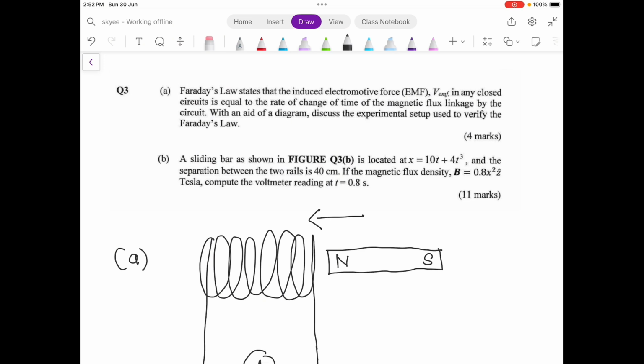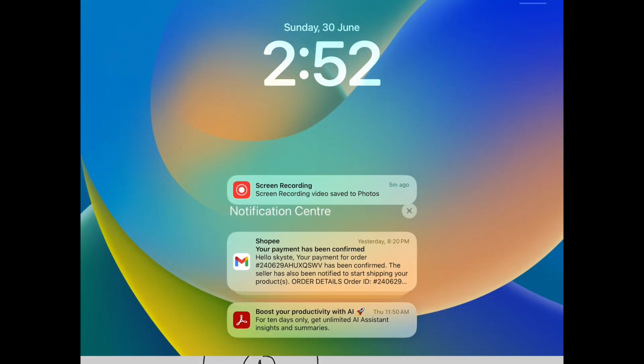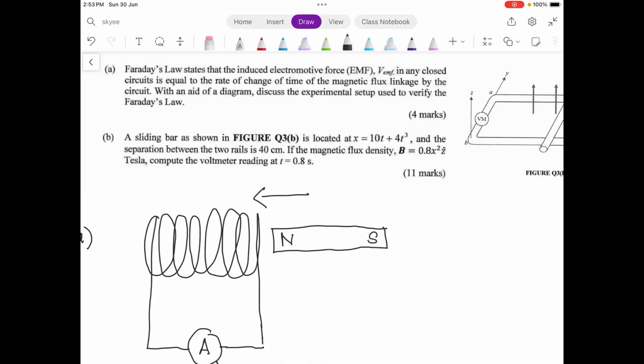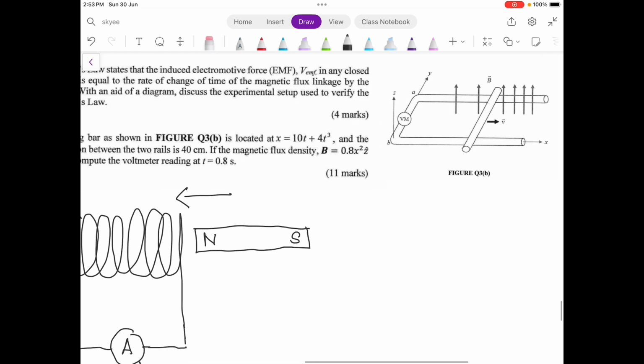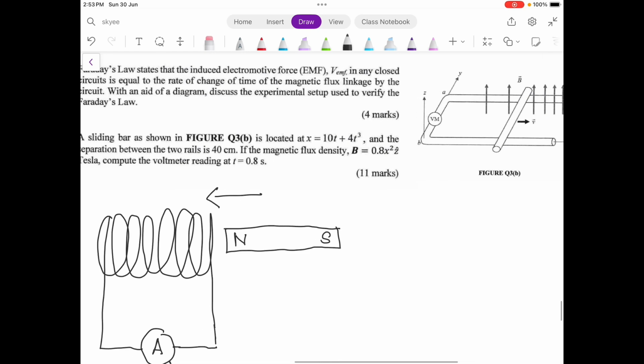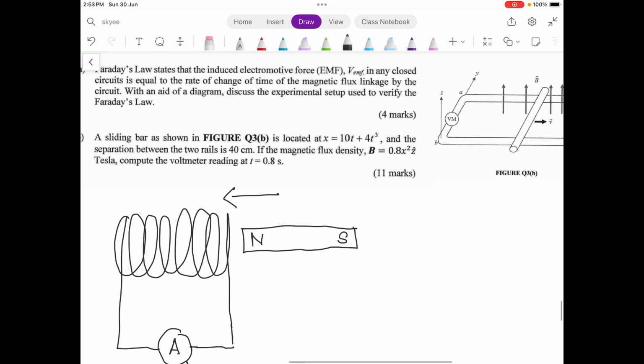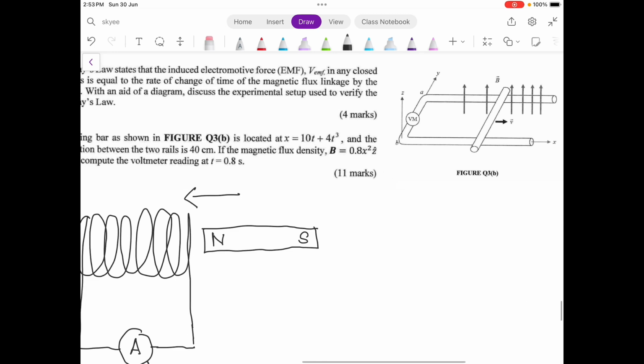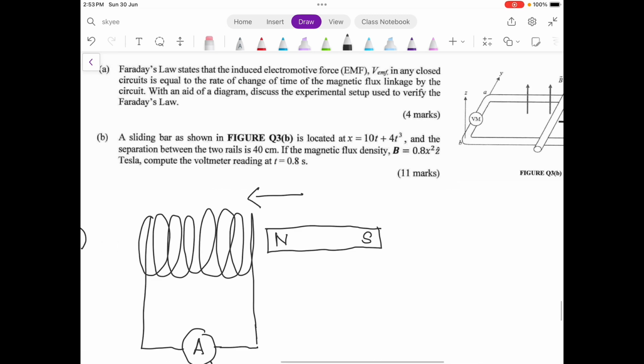Now you have a sliding bar as shown in the figure Q3B. So Q3B looks like this. This is a sliding bar located at the position X, where X equals 10t plus 4t cubed, and the separation between the two rails is 40 cm.